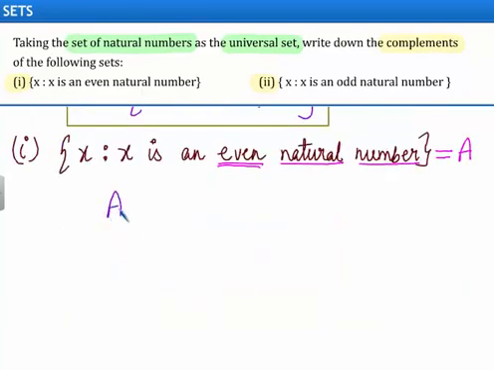We can write set A as 2, 4, 6, 8 and so on. That is set of even natural numbers.